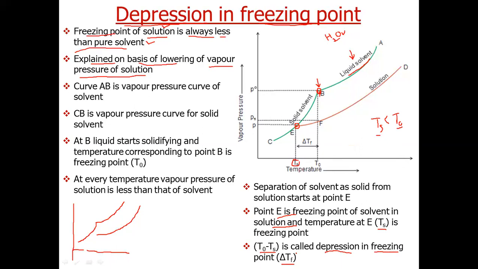So what is delta Tf? It is simply the difference between freezing point of pure solvent and the freezing point of solvent in the solution, which will be lesser than the freezing point of pure solvent.